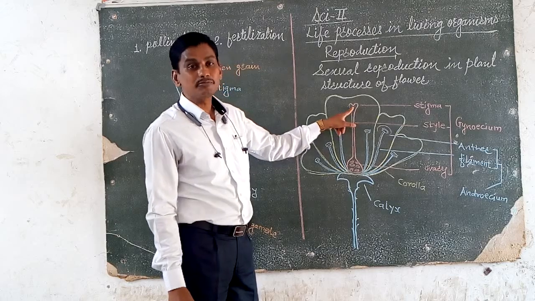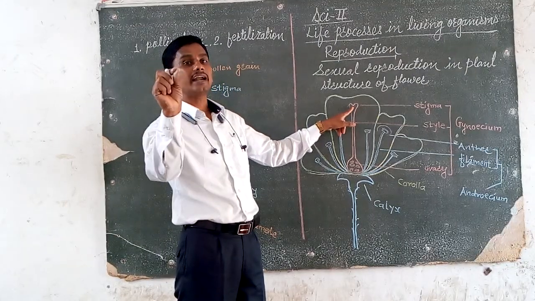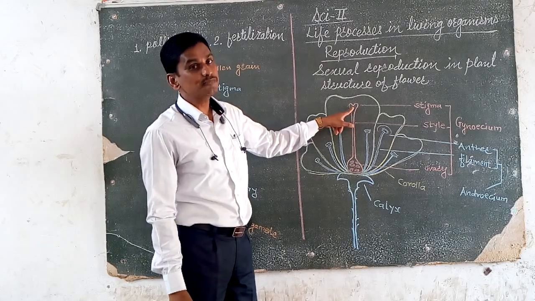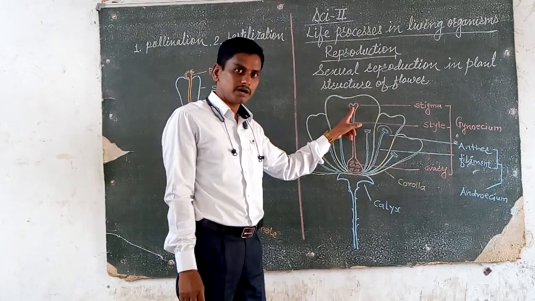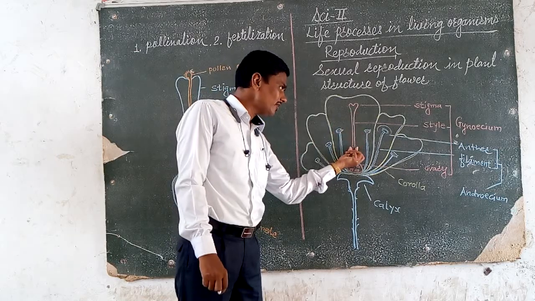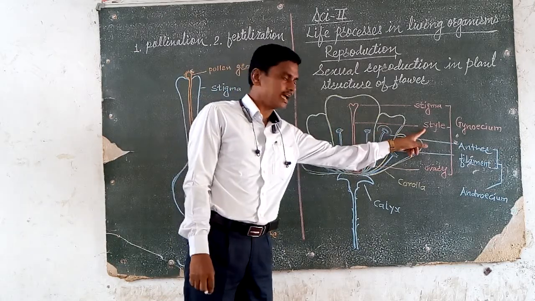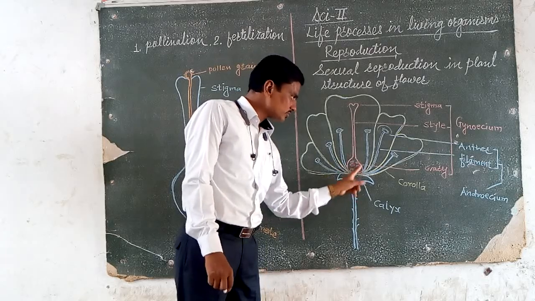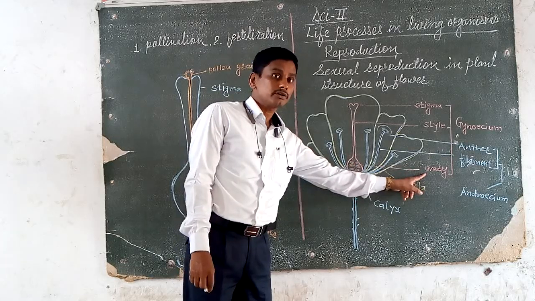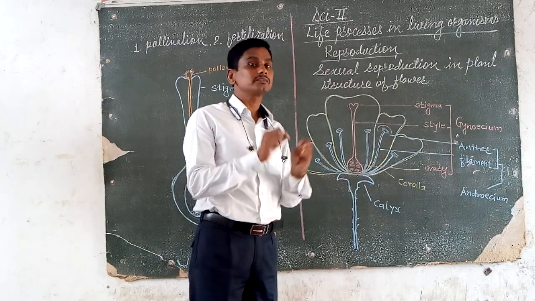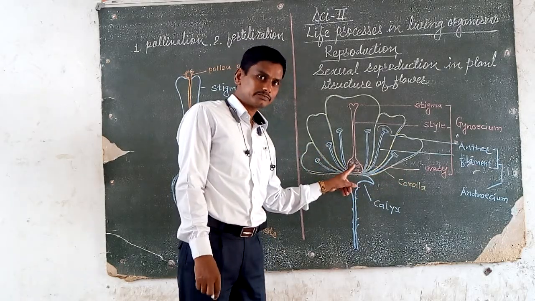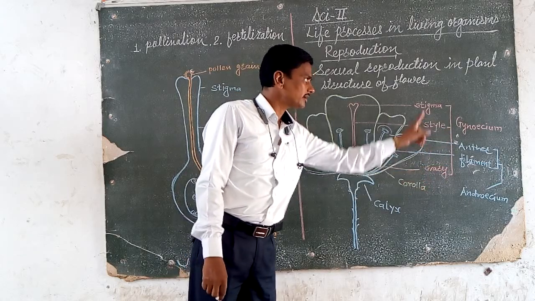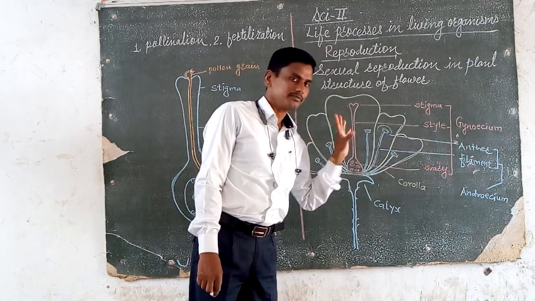That is known as stigma. It is a sticky portion at the apical portion of the gynoecium. The cylindrical elongated portion is known as style, and the basal swollen portion is known as ovary. Many ovules are present in the ovary. Means gynoecium is divided into three parts: stigma, style, and ovary.